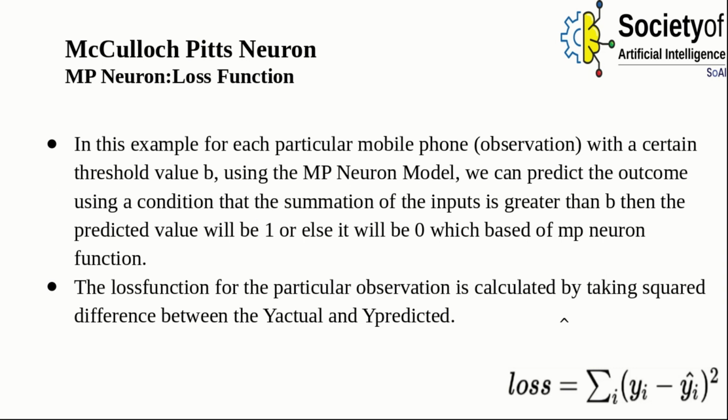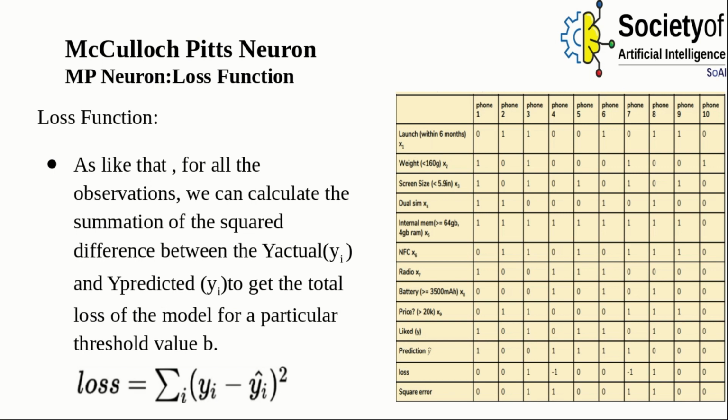The loss function for a particular observation is calculated by taking the square difference between the y actual and the y predicted. As like that, for all observations, we can calculate the summation of the square difference between the y actual and y predicted to get the total value of the loss of the model for a particular threshold value b.